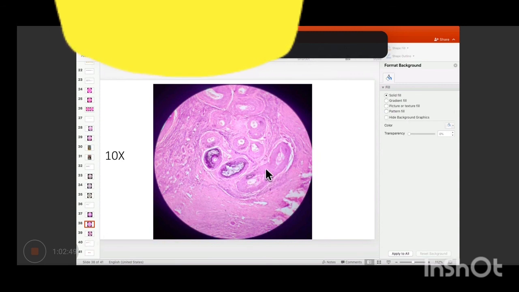When I come to 4x, maybe you can appreciate the muscle layer. This is normal smooth muscle layer. So ये normal muscular arteries हैं. Can you make out if anything is happening here and here in these two arteries? Yeah. So this is medial calcification.